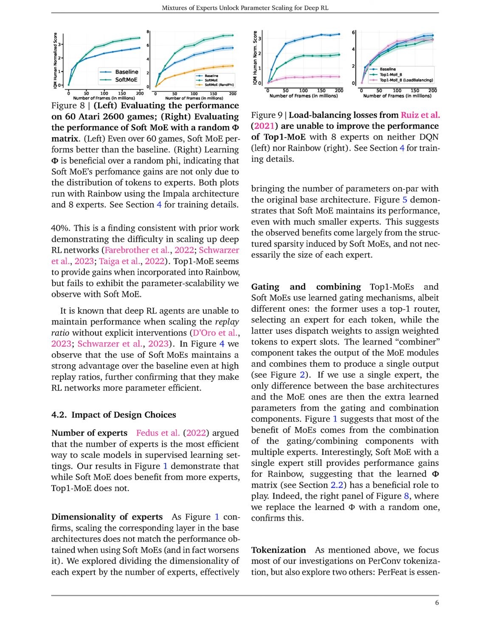We find that SoftMoE consistently outperforms Top1MoE, showing significant performance gains that increase with the number of experts, while the base architectures struggle with parameter scalability. Additionally, we observe that the structured sparsity induced by SoftMoE plays a crucial role in maintaining performance, even with smaller experts, highlighting the importance of the gating and combining mechanisms in enhancing deep RL networks' efficiency.